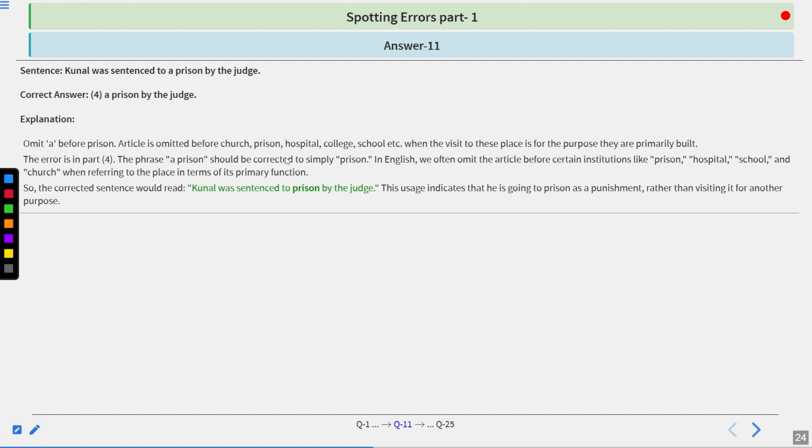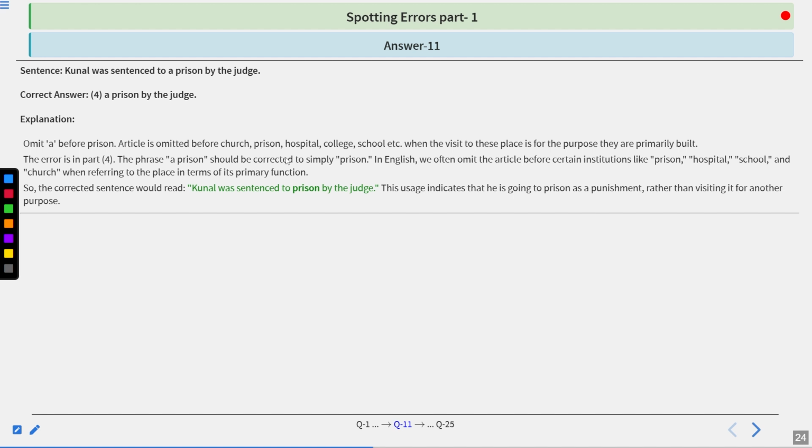In English, we often omit the article before certain institutions like prison, hospital, school, and church when referring to the place in terms of its primary function, not the secondary function. So the correct sentence would read: Kunal was sentenced to prison by the judge. This usage indicates that he is going to prison as a punishment rather than visiting it for another purpose.